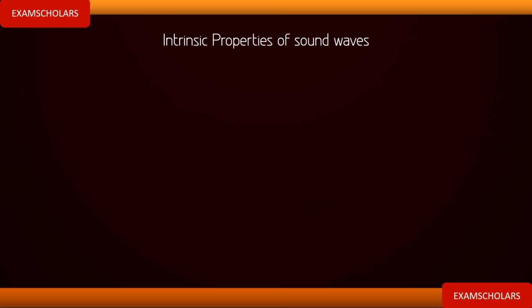Intrinsic properties of sound waves. So we want to look at sound generally. There are some phenomena and properties that are meant for sound. Let's quickly look at them.